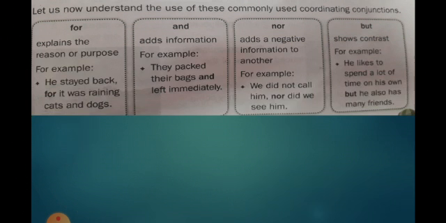Let us now understand the use of these commonly used coordinating conjunctions. Now, for explains the reason or purpose. For example, he stayed back for it was raining cats and dogs. And adds information, like they packed their bags and left immediately. Nor adds a negative information to another. Example, we did not call him, nor did we see him. But shows contrast. For example, he likes to spend a lot of time on his own, but he also has many friends.